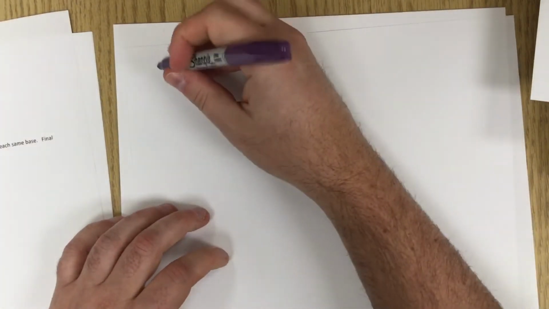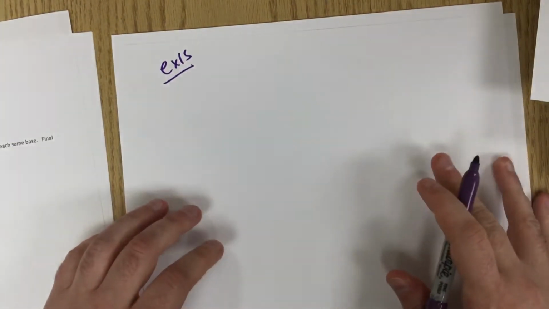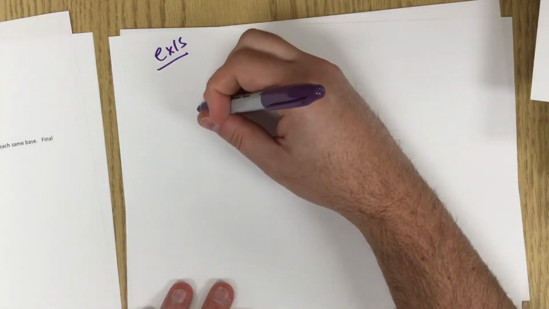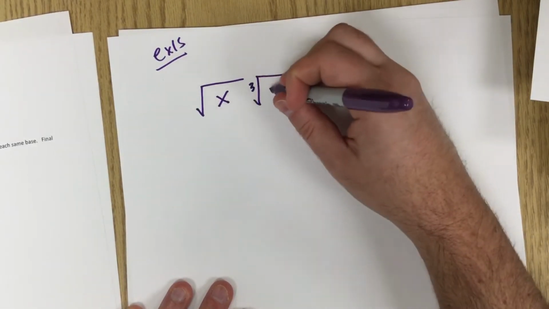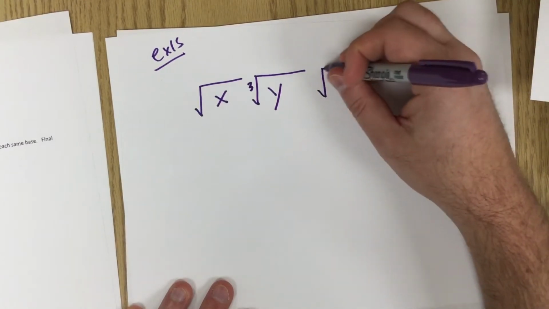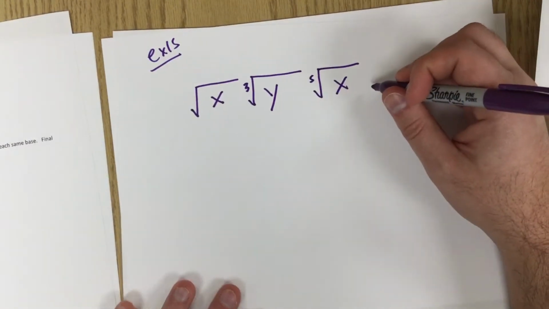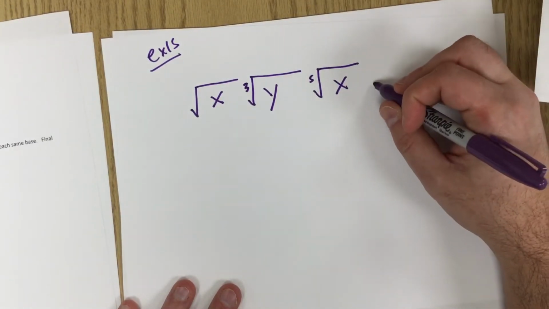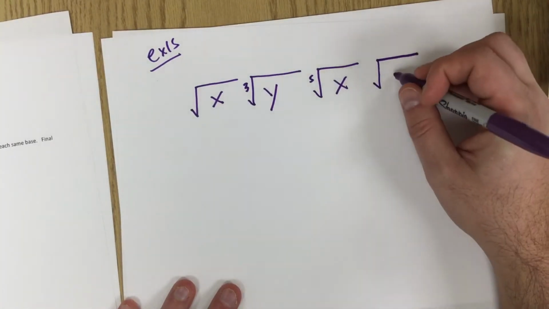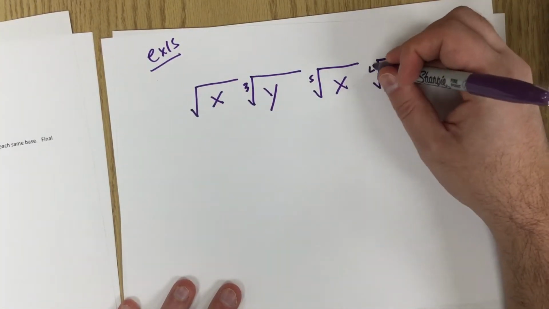I totally forget what example I'm on. I think I'm on 15. Seems like I'm on 15. So let's say we have root x times cube root of y times fifth root of x times fourth root of y.